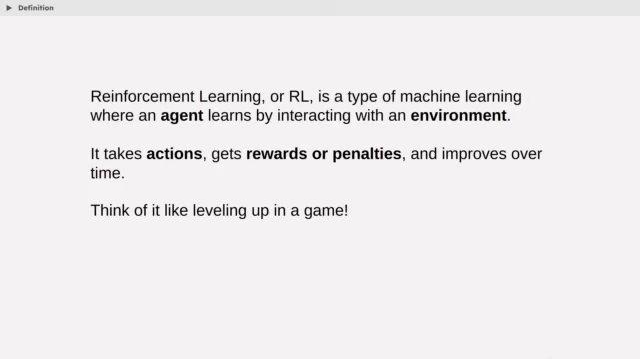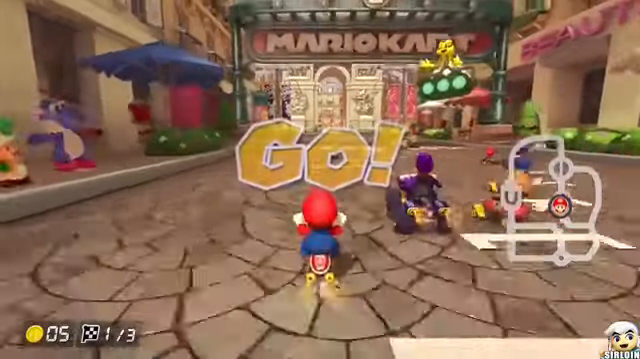Reinforcement learning, or RL, is a type of machine learning where an agent learns by interacting with an environment. It takes actions, gets rewards or penalties, and improves over time. Think of it like leveling up in a game.